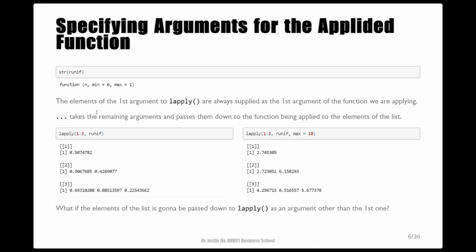lapply applies a passed-in function to every element of a list, and every application of the passed-in function consumes one element in the list and uses that element as its own first argument. To help you see this point, let's consider an example using lapply together with this random number generator function. The random uniform function takes 3 arguments. The first specifies the number of random numbers to draw. The second and the third arguments specify the lower and upper bounds of the interval from which the random numbers should be drawn. All of these arguments should be a single value instead of a vector of values.